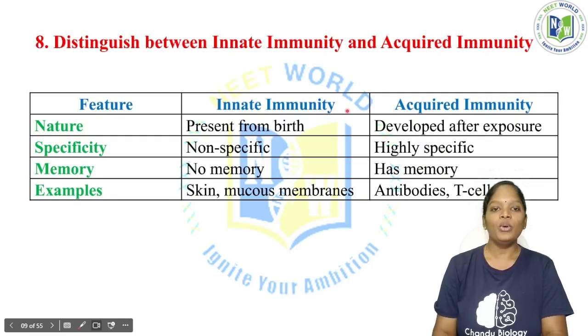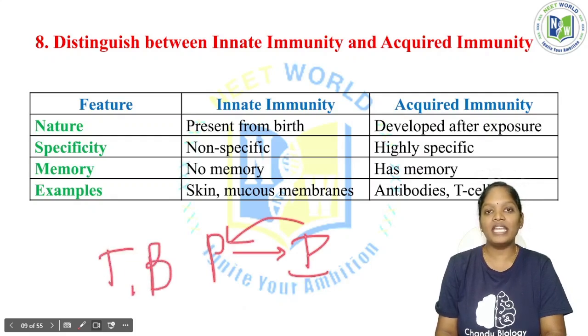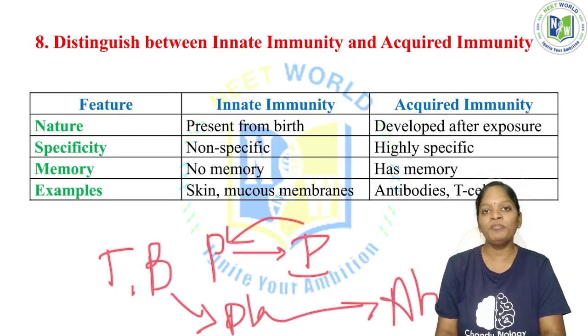Acquired immunity is developed only after a person has been exposed to an infection. If a person is exposed to an infection, our immune cells, that is T cells and B cells, get activated, and B cells differentiate into plasma cells, which produce antibodies.